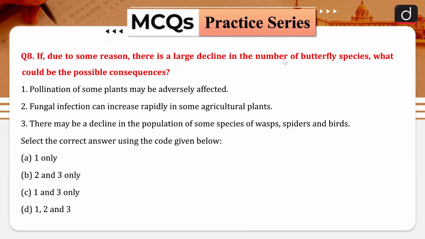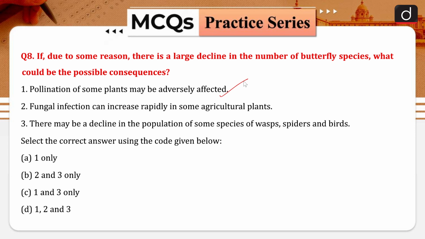Okay, now moving further, question number 8. If due to some reason there is a large decline in the number of butterfly species, what could be the possible consequences? First statement is that pollination of some plants may be adversely affected. So now we know that when we are looking at a butterfly, they sit on one plant and then another plant, so they carry pollen with them. So pollination will be affected if there is a decline in the population or the number of the butterflies.